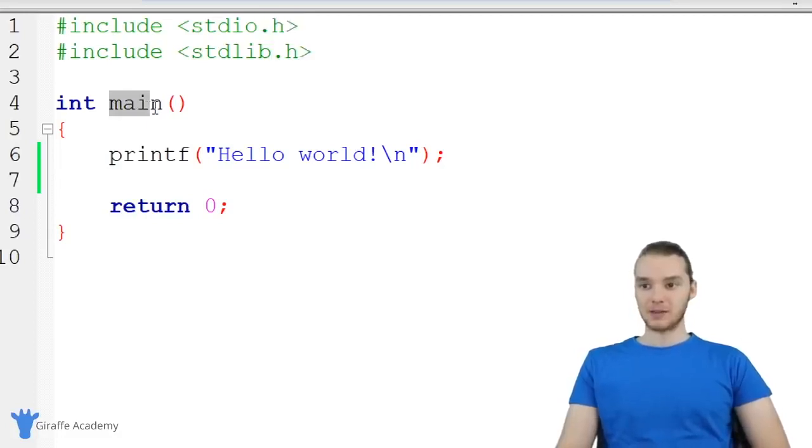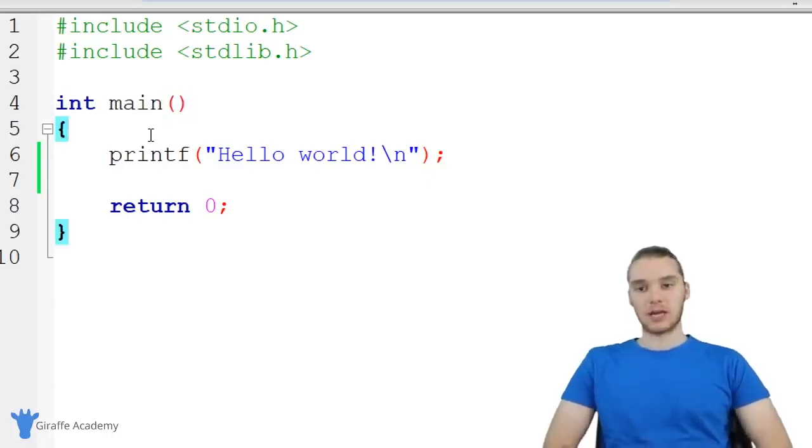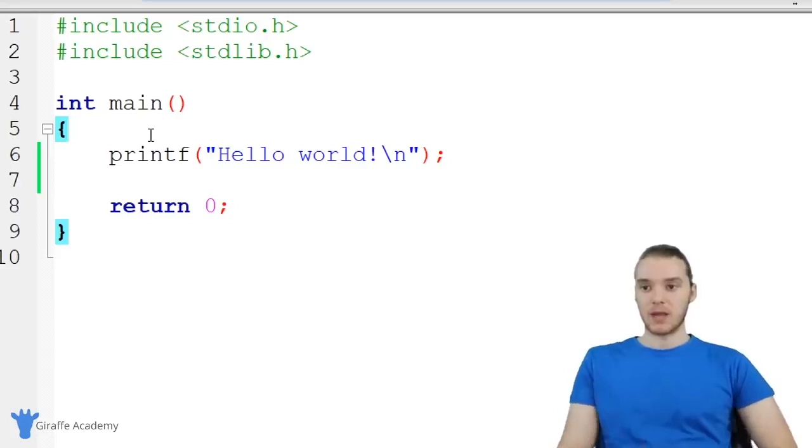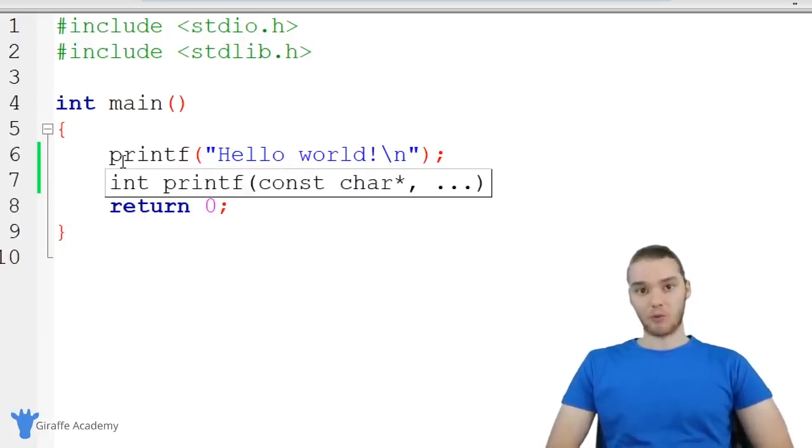The next thing we have is this little block of code called main. It just has this name, main. You can see there's an open and closed parentheses. This is actually what's called a method. Don't worry too much about what methods are. We're going to talk more about those in the future. But essentially a method is just like a container where we can put some of our code. And this method main is very important because this is the method that's going to get executed when we run our program.